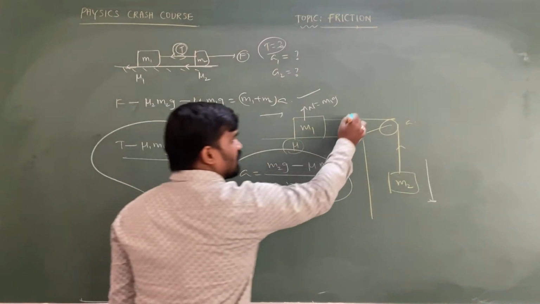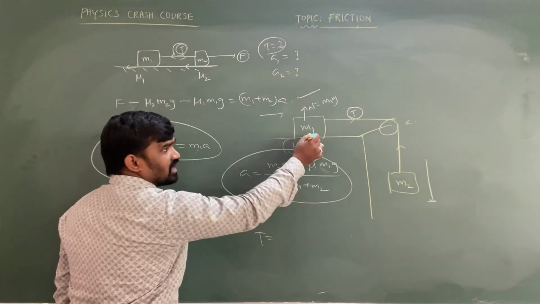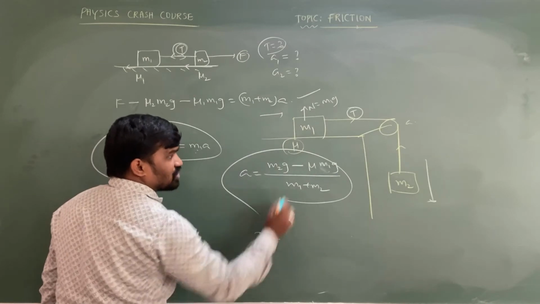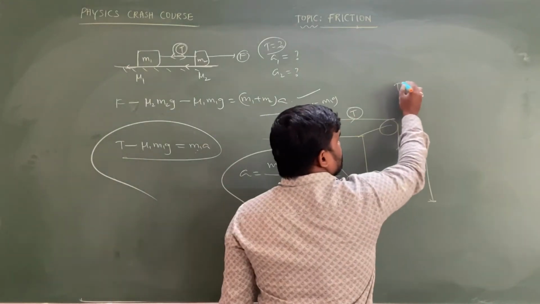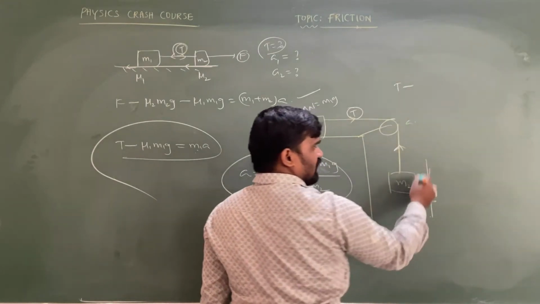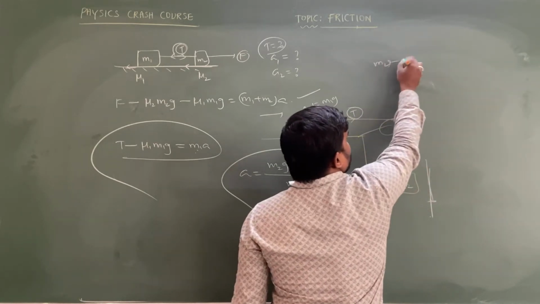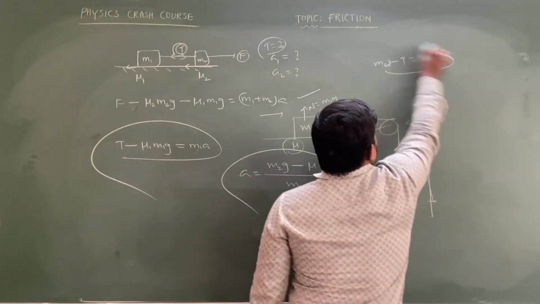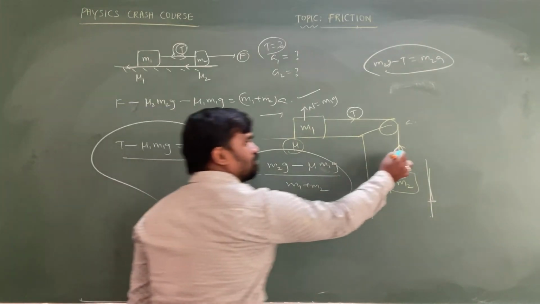If you want to determine the tension, then what can I write? T minus friction, or a simple technique: since m2 is going in the downward direction, m2g minus T equal to m2a. This is the equation so that you are able to determine the value of tension present in the string.